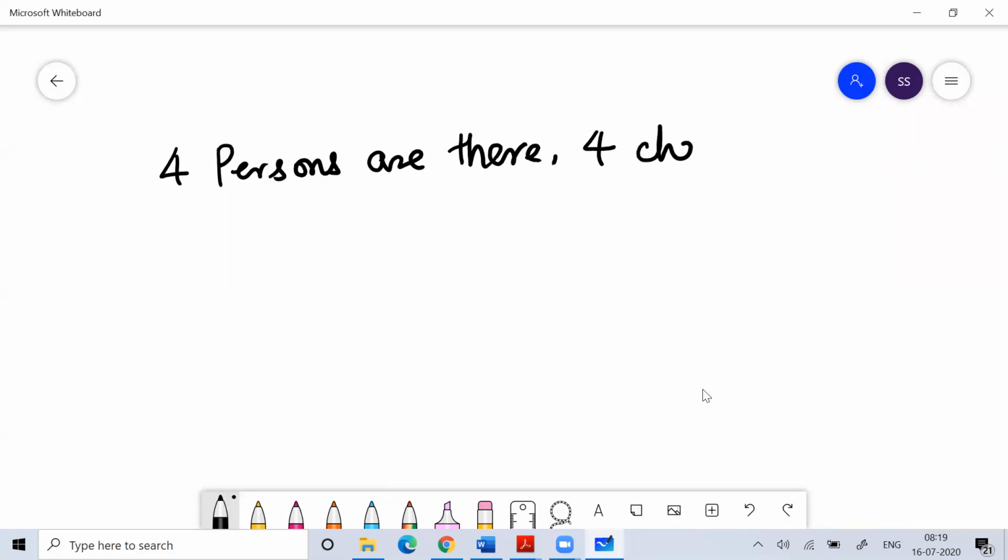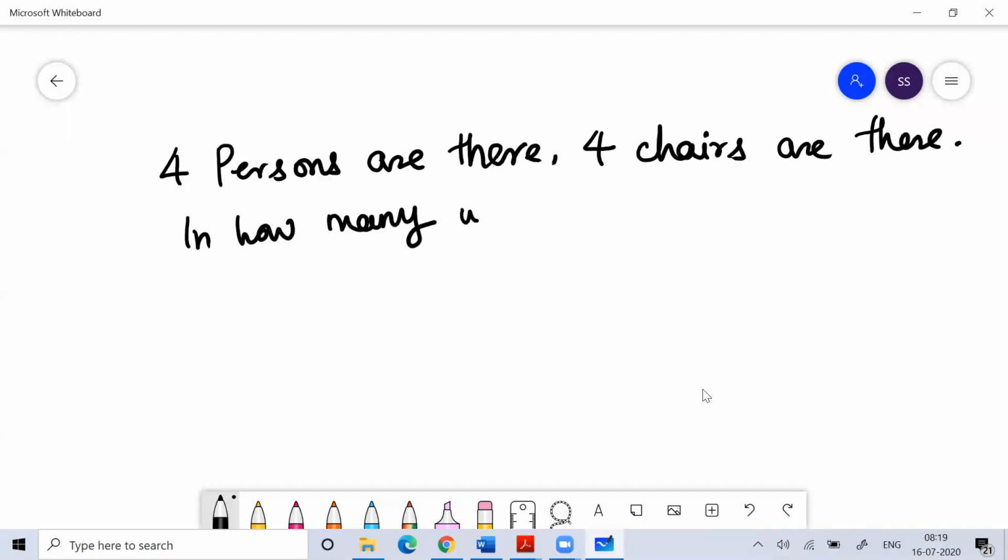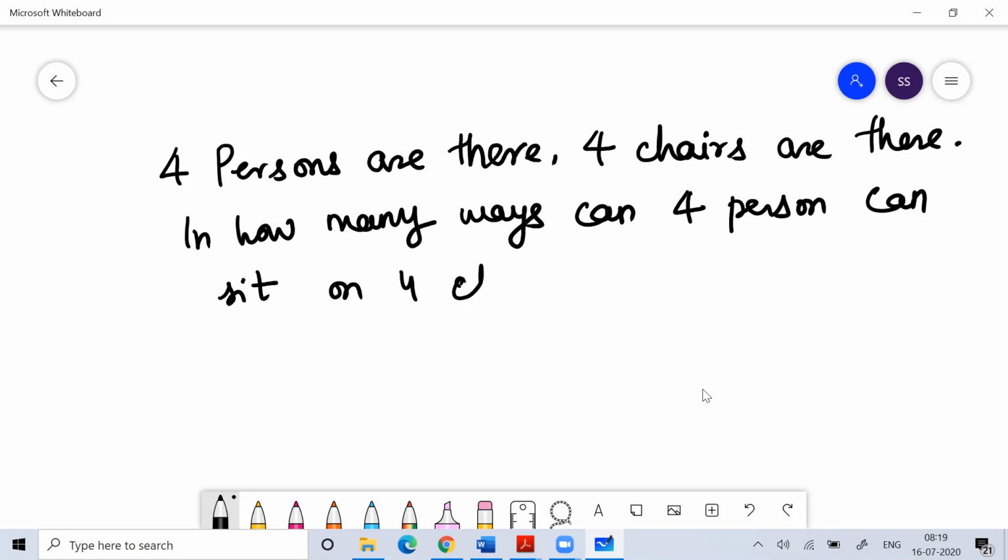Suppose I ask you, four persons are there and four chairs are there. In how many ways can four persons sit on four chairs? If I ask you this, it is very simple.